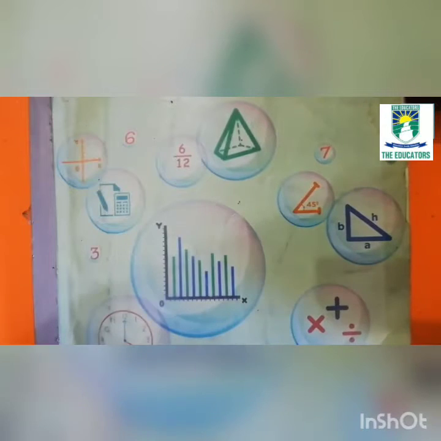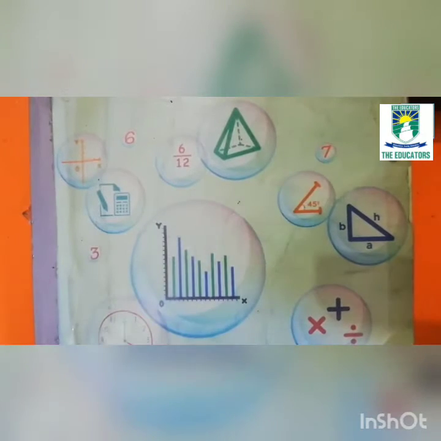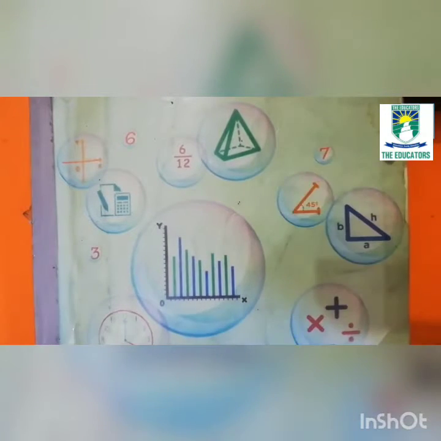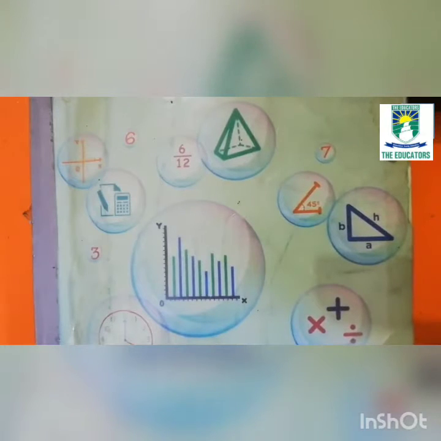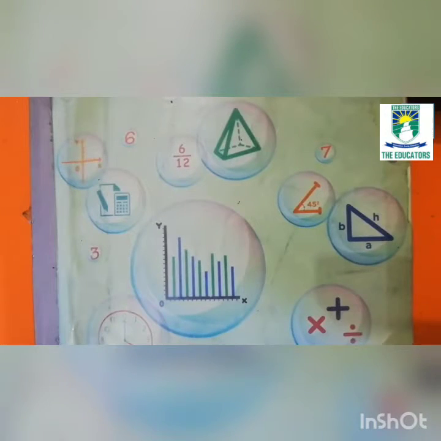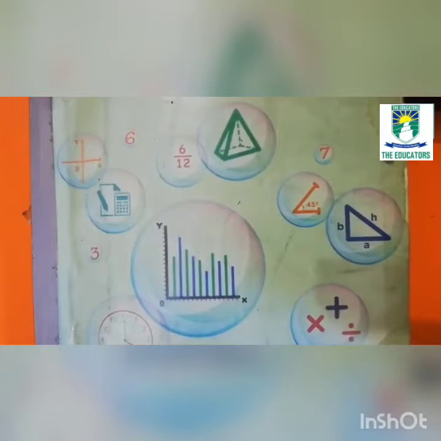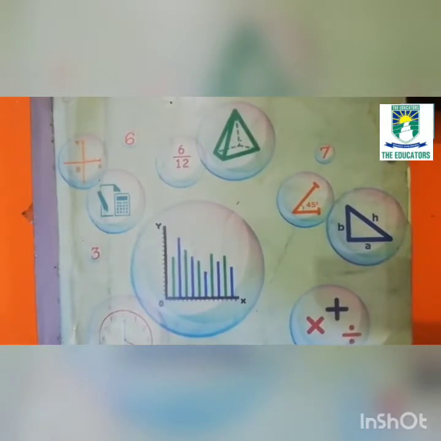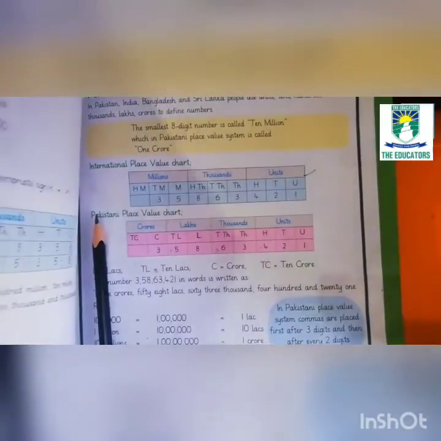Students, in our previous topic, we learned about the international place value chart. Today, inshallah, we will learn about the Pakistani place value system. Okay? So open your book. It's page number 7.